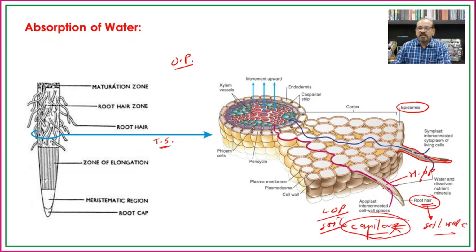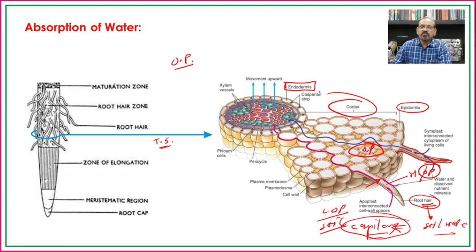When water enters the root hairs, their osmotic pressure decreases, so in comparison the osmotic pressure of the cortical cells will be higher. Hence the water from the root hairs is transported to the cells of the cortex, and in this way it finally reaches the innermost layer of the cortex, known as the endodermis.